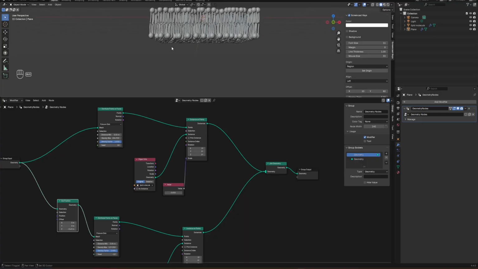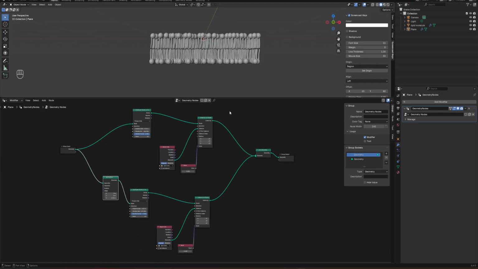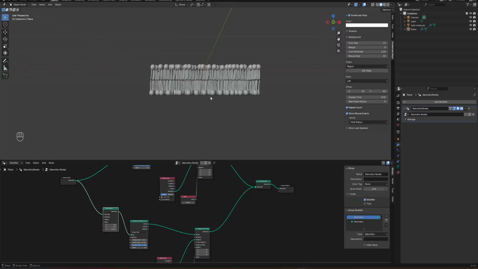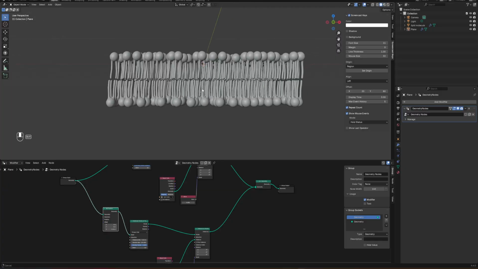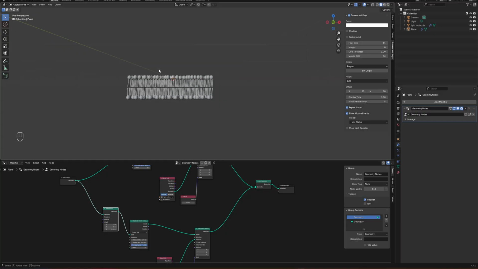Okay, this will be a very easy way to tweak. So now you have a very basic lipid bilayer.